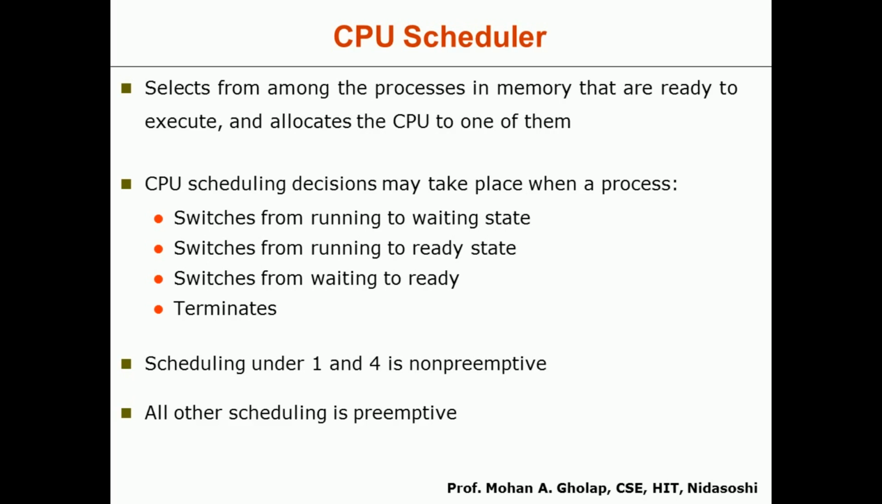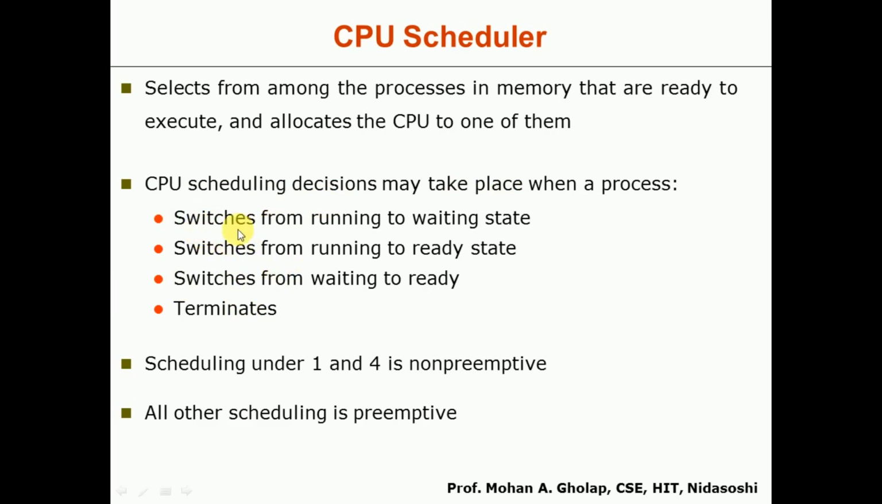For that it uses a mechanism that is called CPU scheduling, that is the CPU scheduler. It selects among the processes in memory that are ready to execute, which will be present in the ready queue, and allocates the CPU to one of them. CPU scheduling decisions may take place in many situations. Here we have listed out some of the situations in which the CPU scheduling decision will take place.